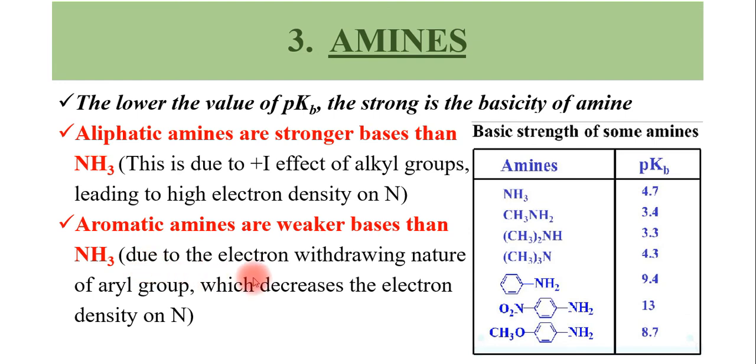Why is it so? Due to the electron withdrawing nature of the aryl group, it decreases the electron density on N. That means the electrons are withdrawn from the nitrogen. Therefore the electron density around the nitrogen will be very low, so we can say that the aromatic amines are weaker bases than NH3. Why? Because they cannot donate electrons to electron deficient species, since the amount of electrons at the nitrogen is very low.